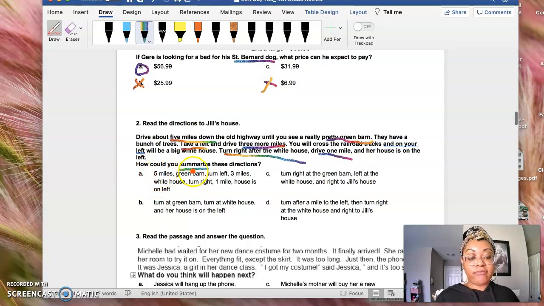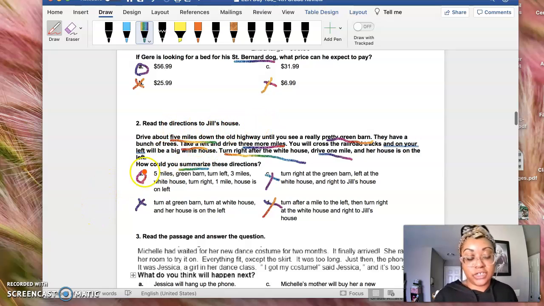So let's see. 5 miles, green barn, turn left. Okay, 3 miles. Turn right, 1 mile, house is on the left. C, turn right. B, turn at the green barn, turn at white house, and her house is on the left. That's not accurate because it doesn't tell you how far to go down. C, turn right at the green barn, left at the white house, and right to Jill's house. Jill is not even a character here. D, turn after a mile. So we know that A is the proper directions because it tells you specifically how far to go, and it summarizes everything that the passage talked about.